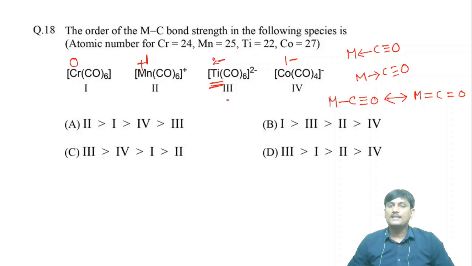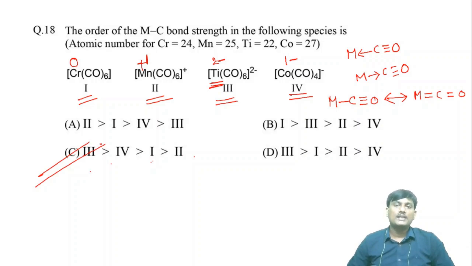The third one has more negative charge. The next one is the fourth one, then the first one, and then the second one. So the MC bond strength will be: third one is greater than fourth one, fourth one is greater than first one, first one is greater than second one. This is the correct option.